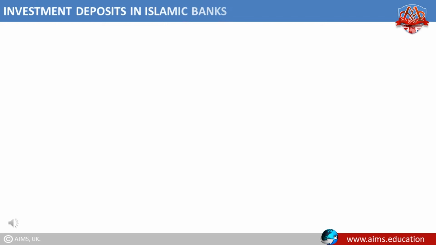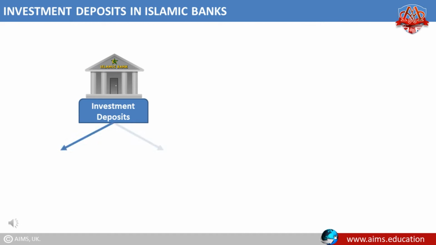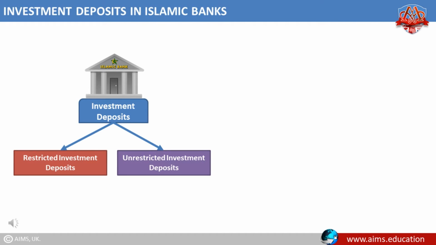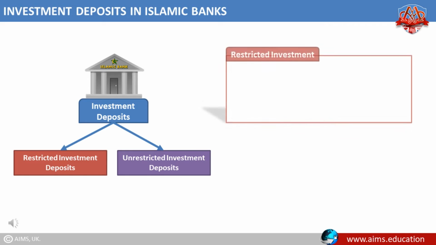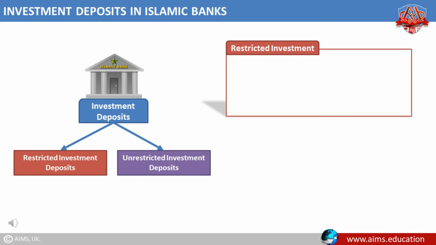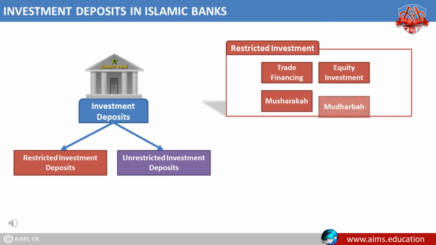Investment deposits in Islamic banks. Investment deposits of Islamic banks are of two major types: restricted investment deposits and unrestricted investment deposits. A restricted investment depositor specifies to the bank the class, type, or category of investment. For example, trade financing, equity investment, musharaka, or mudaraba.